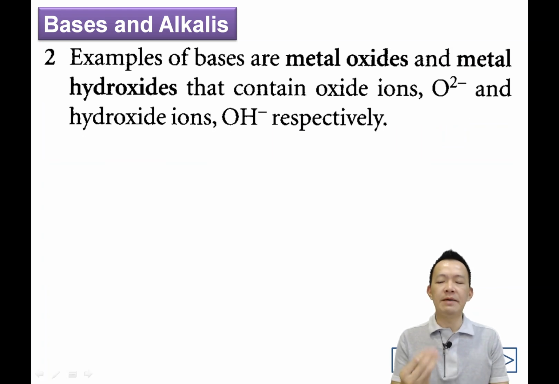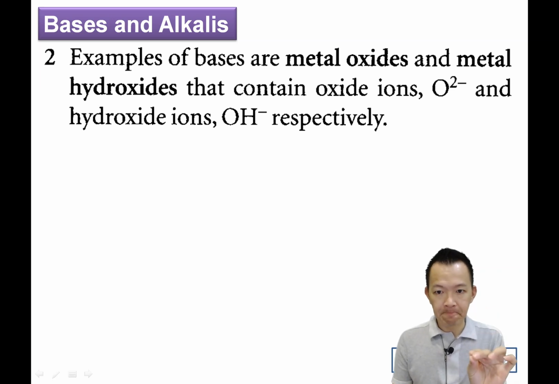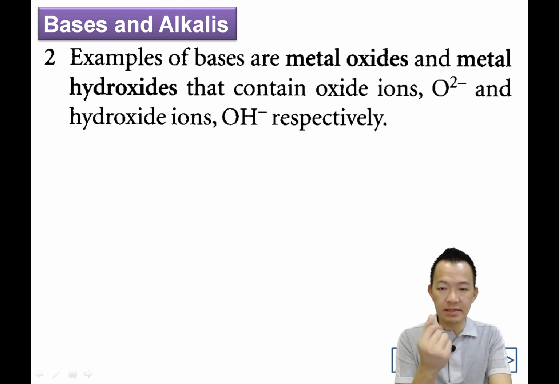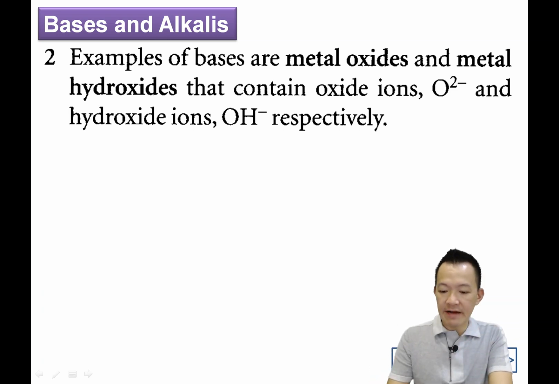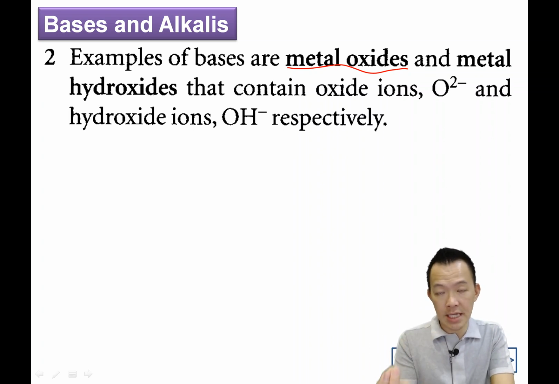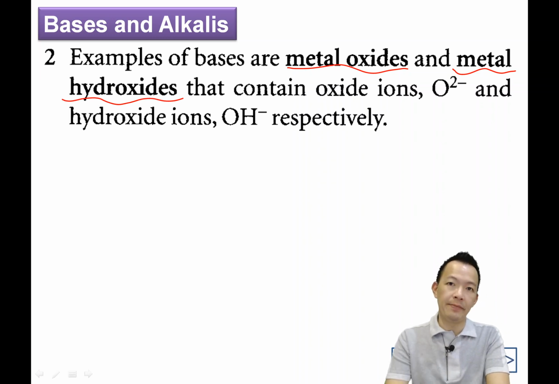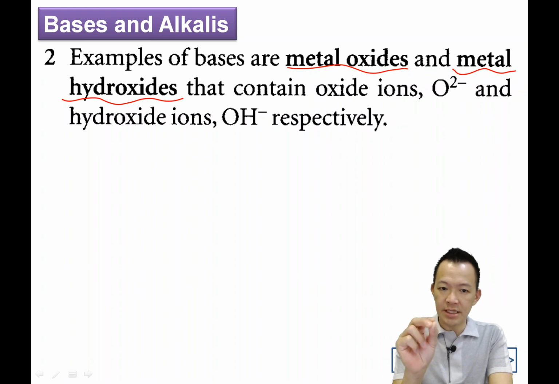Okay? Or any example of base, 有什么例子呢？Example of bases, they are metal oxide or metal hydroxide. Or how you know the chemical substance they are base? 你怎样知道它是 base 呢？Simple. For all the chemical substance come with the name metal oxide, potassium oxide, sodium oxide, calcium oxide, magnesium oxide, aluminium oxide. 那些金属的 oxide. And also the metal hydroxide. Beside the oxide, if you see the name, they come with the name called metal hydroxide. Potassium hydroxide, sodium hydroxide, calcium hydroxide. If you see the name like this, they must be base.